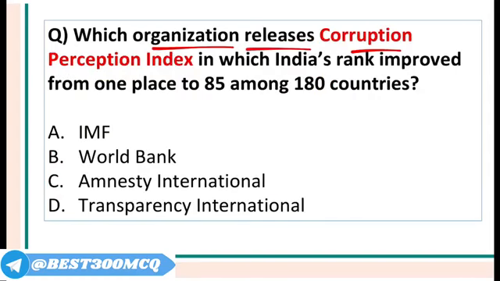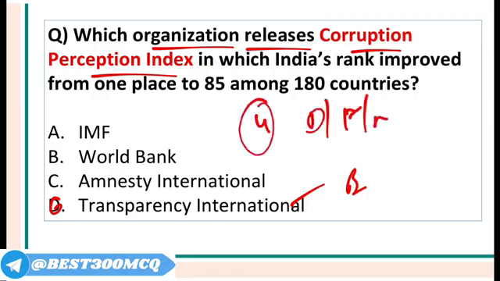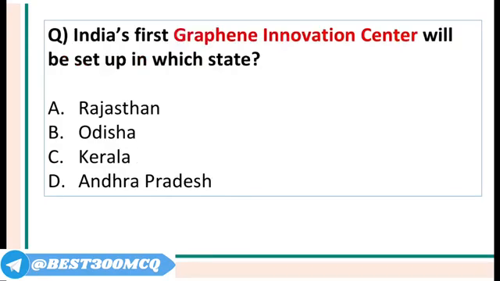Which organization releases the Corruption Perception Index? India's rank was 85. Last year we were 86. This time we are 85. So it was Transparency International that gave the index. It is headquartered in Berlin. So India's rank was 85. And which is the least corrupt country in the world? Number 1 were 4 countries together: Denmark, Finland, New Zealand, and Norway. They topped the list with the highest score.